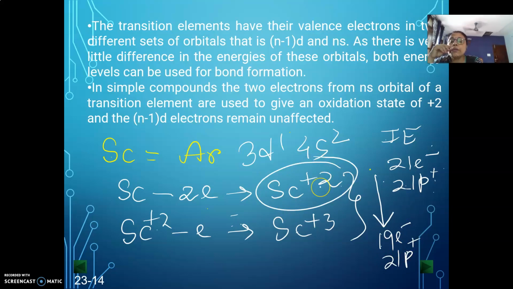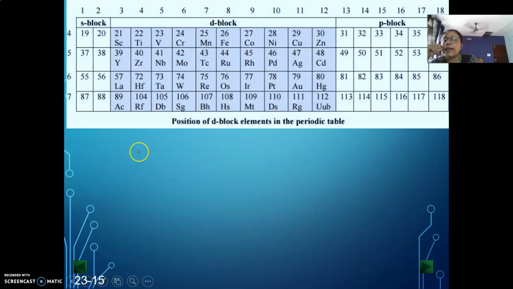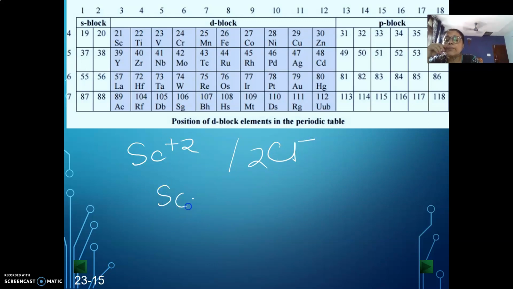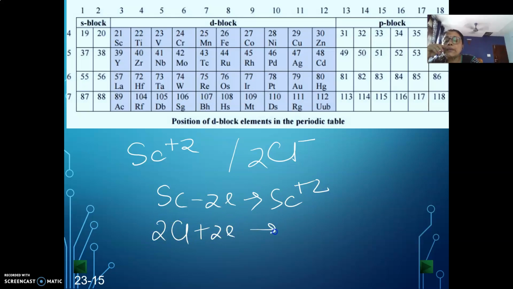If this is stable, we know that the ion cannot stay as such. Since the ion cannot stay as such, scandium +2 will immediately need some anion to stabilize it. So scandium releases 2 electrons to go to scandium +2. At that time, those 2 electrons must be accepted by someone, because if this is oxidation, there will be reduction, and without reduction, oxidation cannot occur.